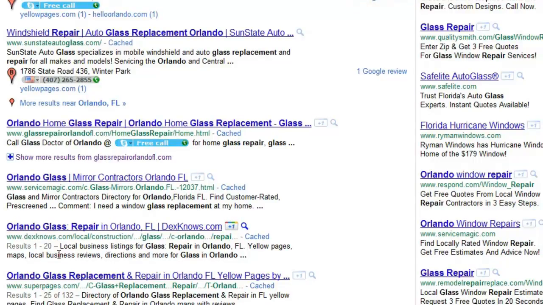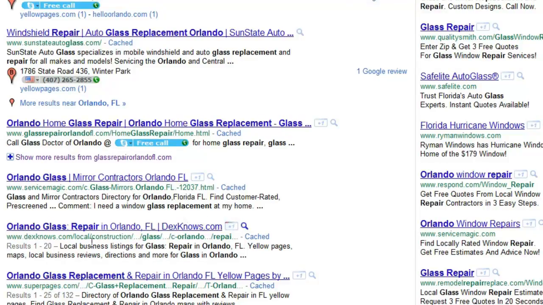Now you can see right across from, let's see, Service Magic, they're showing up organically. But Service Magic is also spending money to advertise Orlando window repair or glass repair, any of the keywords that you might type in. So it is a good idea to get listed in both places. Okay, get listed there and you'll find that you'll get search results.